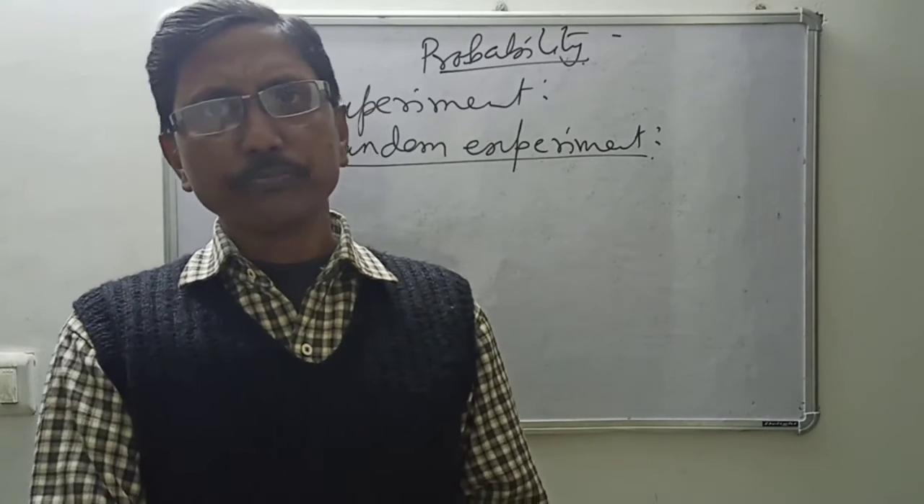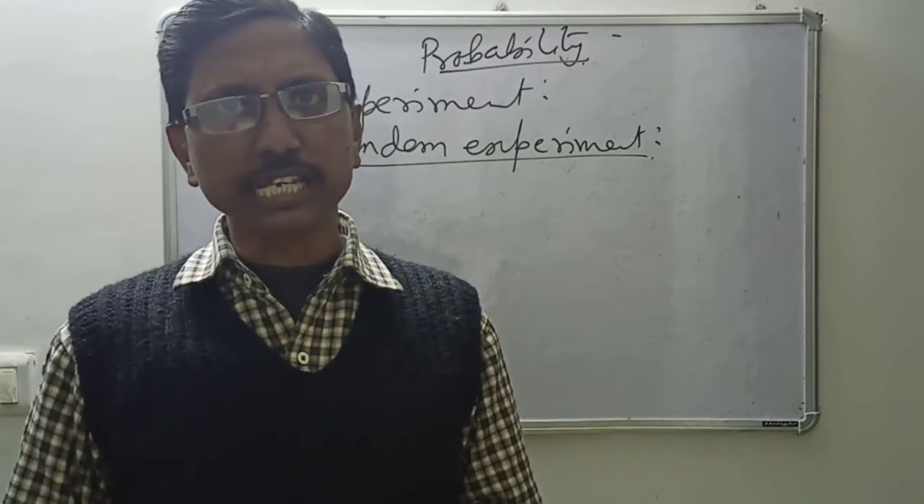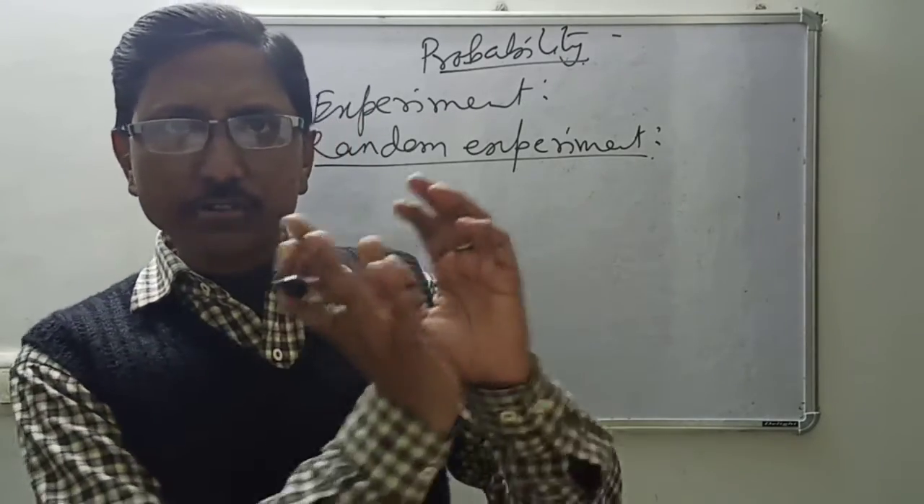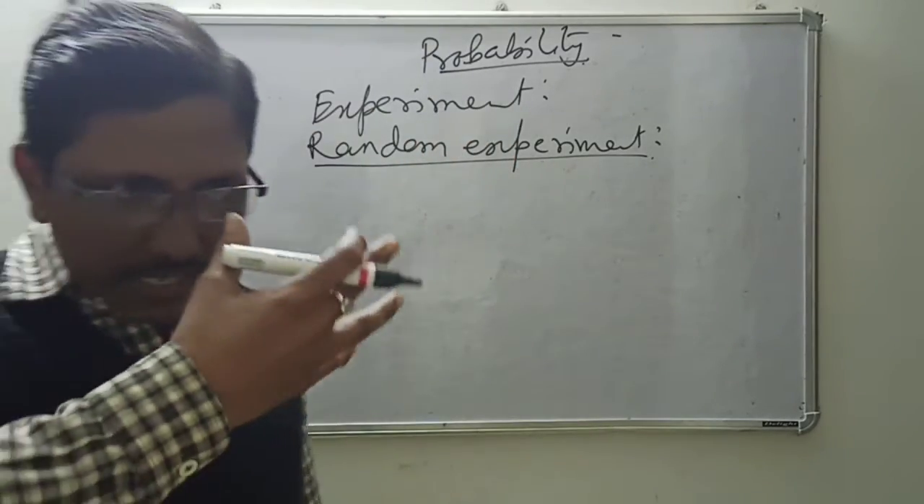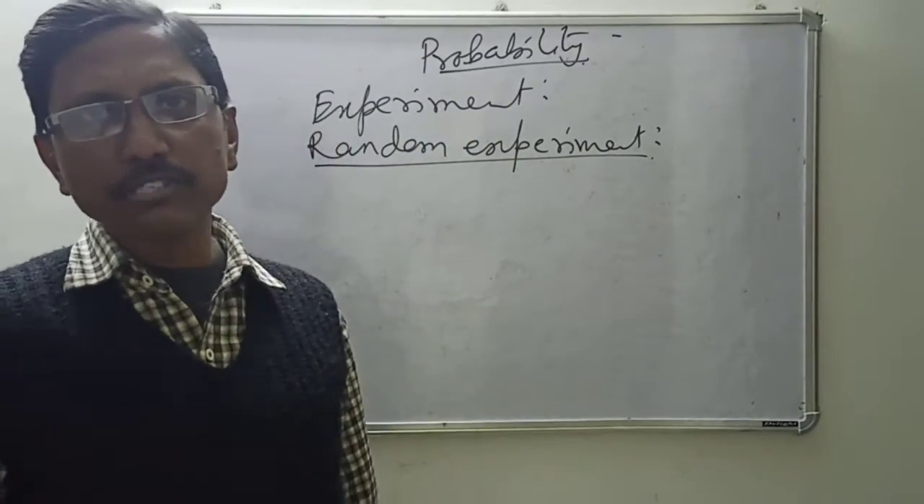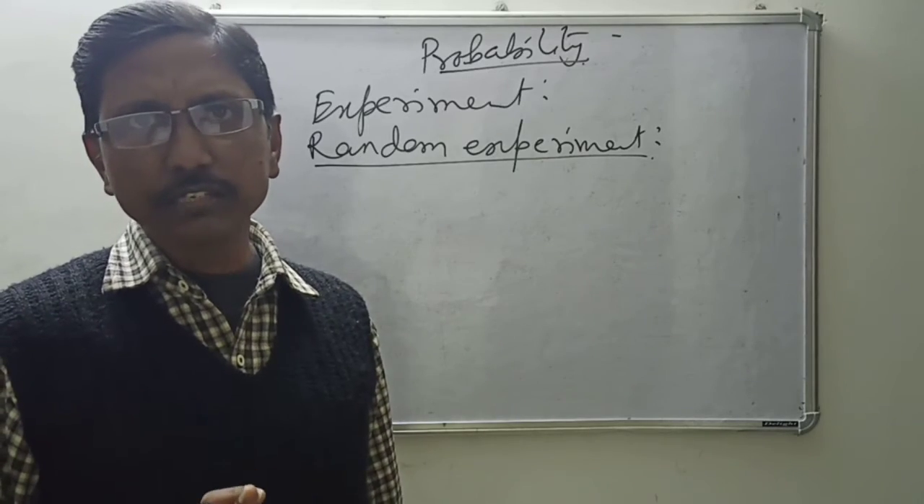So this is known as a random experiment, like throwing a die. Then what will it be? 1, 2, 3, 4, 5, 6. Out of these, anything will come. So this is also a random experiment. In this random experiment, all the possible outcomes are 1, 2, 3, 4, 5, 6.